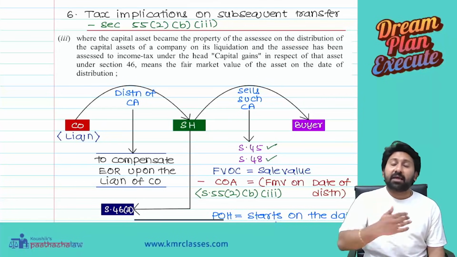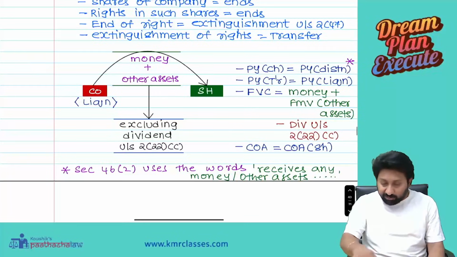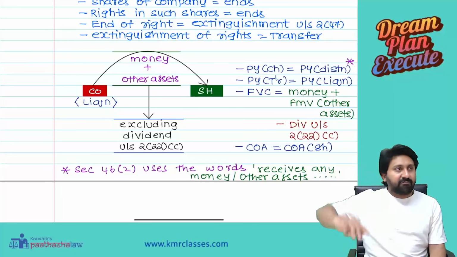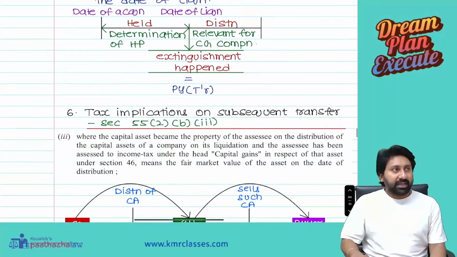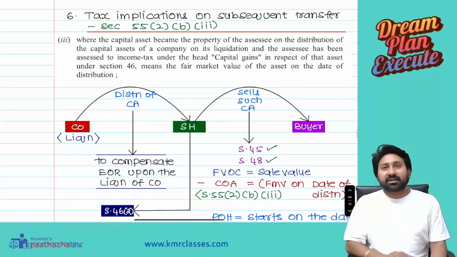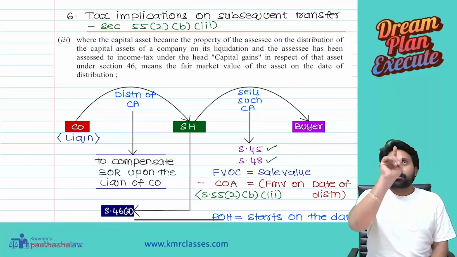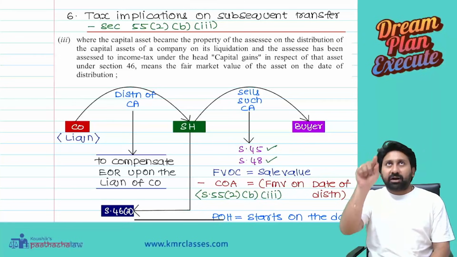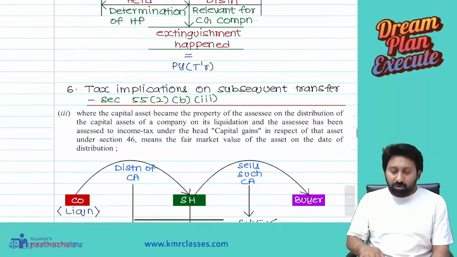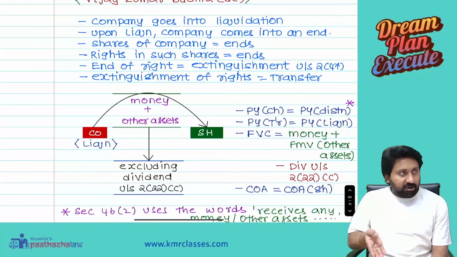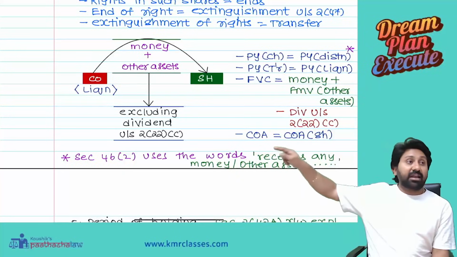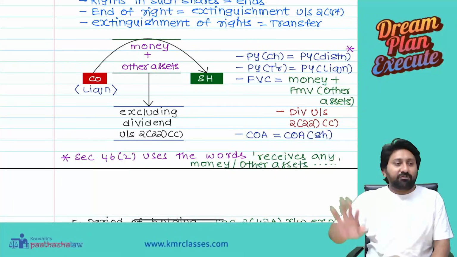How the computation will happen, I will show you, and then you will get clarity on this. You may not get clarity right now; that clarity will come once you do a question and answer. Next, now the real question starts. The company went into liquidation and distributed assets to me, and I, meaning the shareholder, will pay capital gains tax. How? With an example I will show you, then you will get full clarity. Then I will come back again and show you, and you will not forget this.